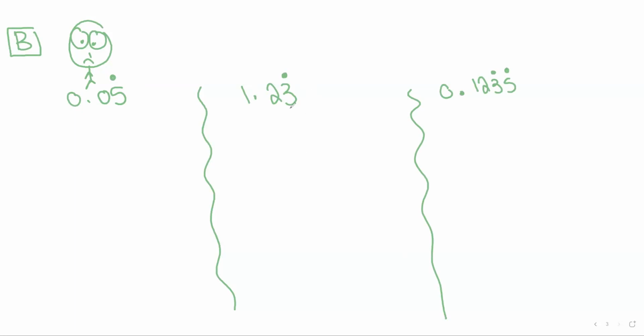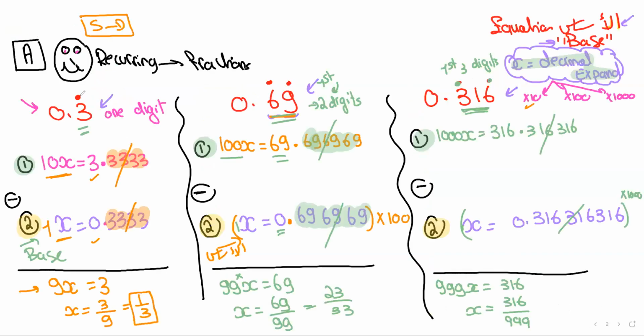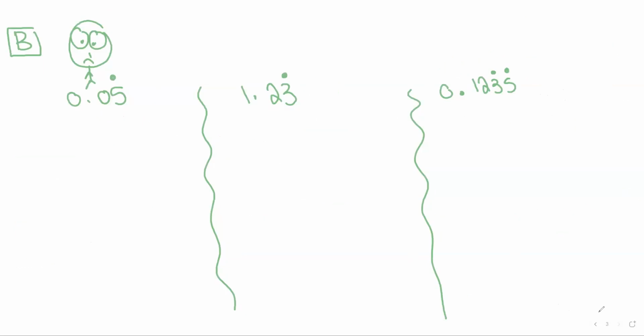Now, if you compare case A and case B, you'll find that in case B, not all the digits written are repeated. There are digits that are not repeated. What is the difference between case A and case B? In case A, all the written digits are repeated. In case B, there is a digit that is not repeated. So let's highlight the numbers that are not repeated. So this is not repeated, this is not repeated, and this is not repeated, of course. These two are not repeated as well. So this is case B, okay?